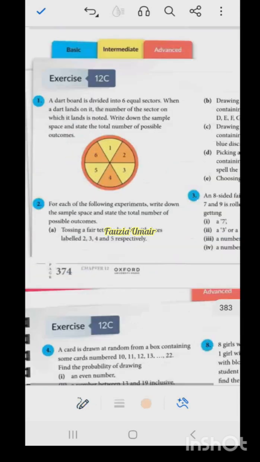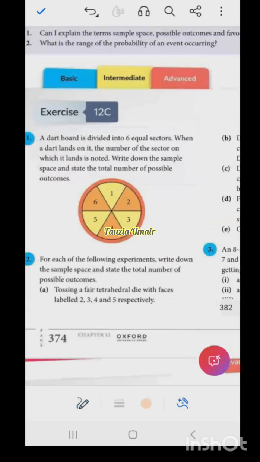Like a dartboard. Abrish, do you know what is a dartboard? Ma'am, yes, those are the arrows and we throw them, rotate it and throw the arrow. The rotation one is called a spinner.